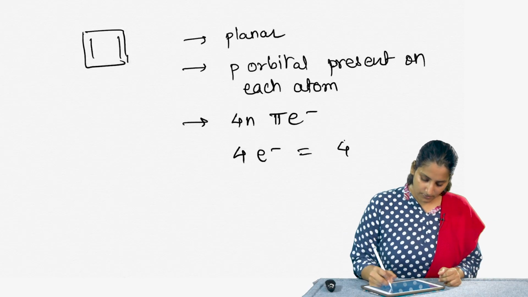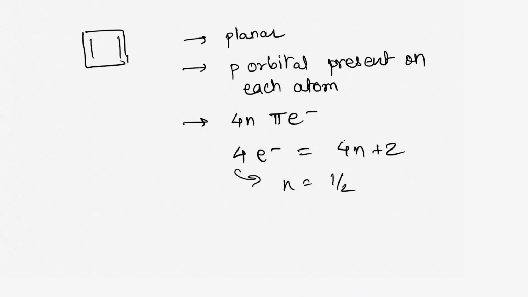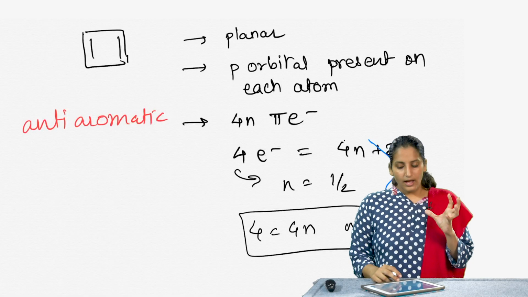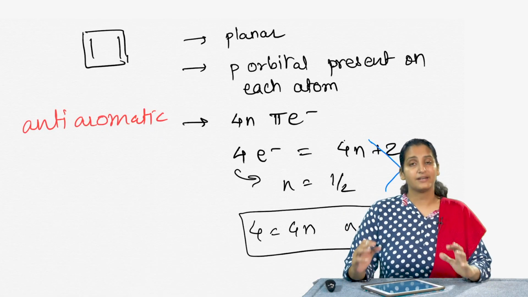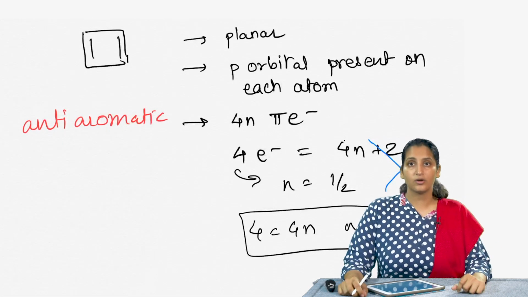4 electrons equal to 4n plus 2 does not really give me a whole number, because n will be equivalent to half, and that is not a whole number. So, it does not satisfy 4n plus 2. In fact, it satisfies 4 equal to 4n where n equals 1. So, it becomes an anti-aromatic molecule, right. And that really explains the instability of this particular compound, that it does reactions very vigorously. In fact, it cannot be isolated on its own.